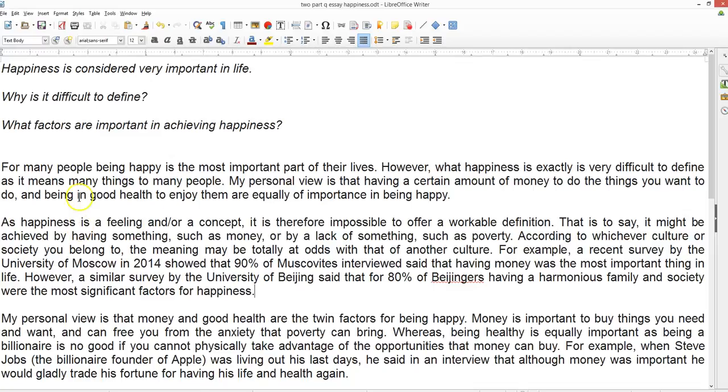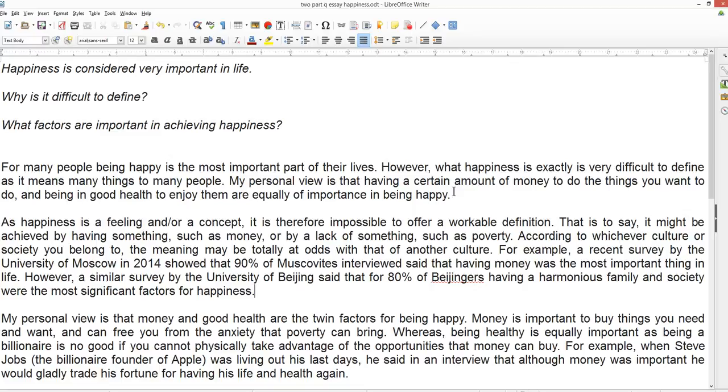introduction then. For many people, being happy is the most important part of their lives. However, what this happiness is exactly is very difficult to define, as it means many things to many people. My personal view is that having a certain amount of money to do the things you want to do and being in good health to enjoy them are equally of importance in happiness terms. Okay, so that's not bad.